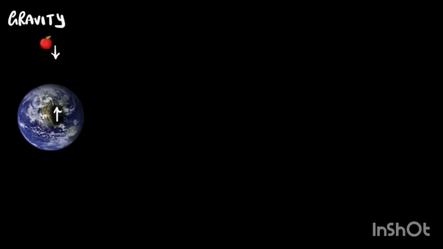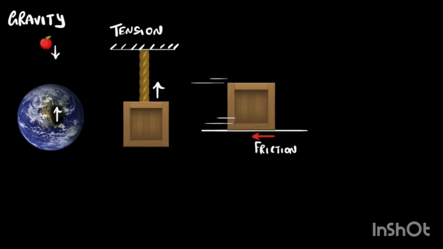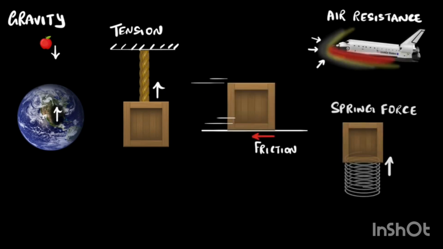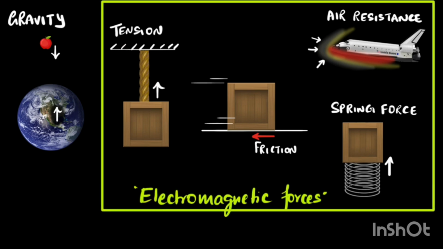We encounter so many different kinds of forces in our day-to-day lives. There's gravity, there's the tension force, friction, air resistance, spring force, buoyant forces, and so on and so forth. But guess what? Not all these forces are fundamental. Gravity is certainly one of the fundamental forces of nature, but it turns out that most other forces that we encounter in our daily life are actually a manifestation of the electromagnetic forces.